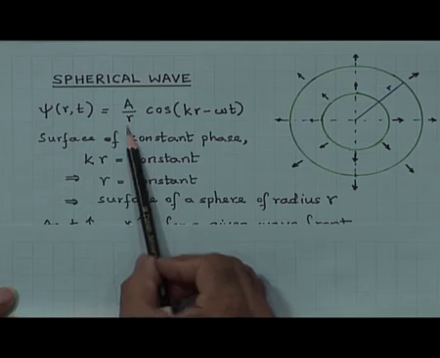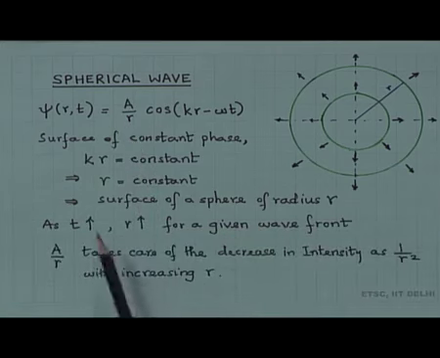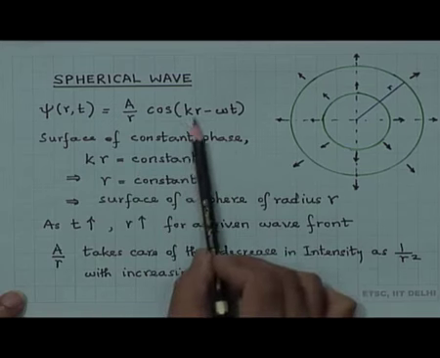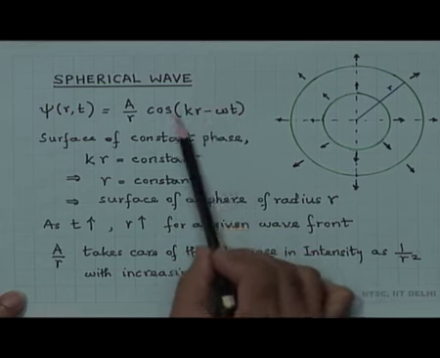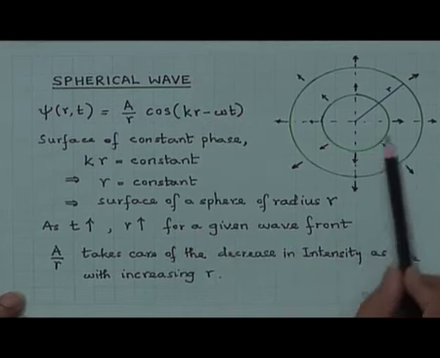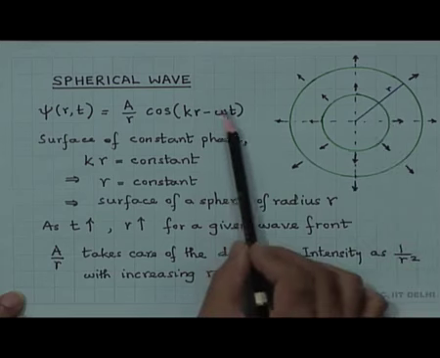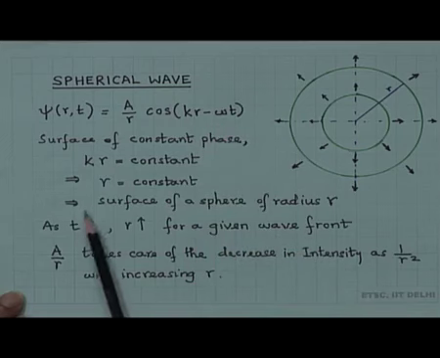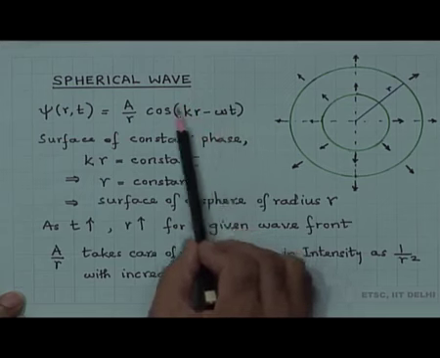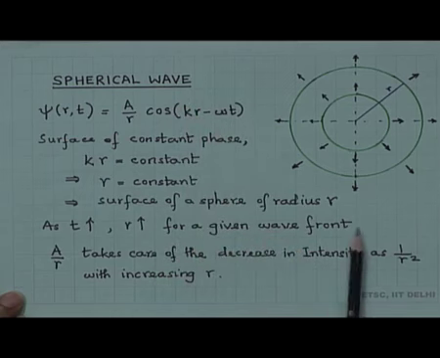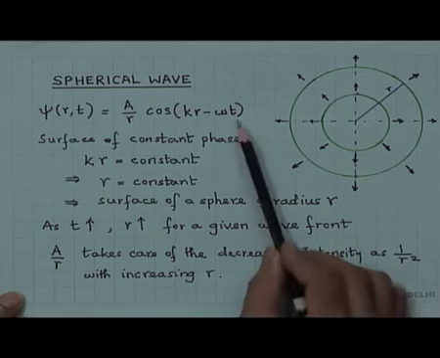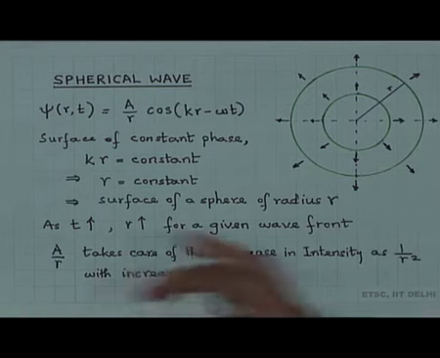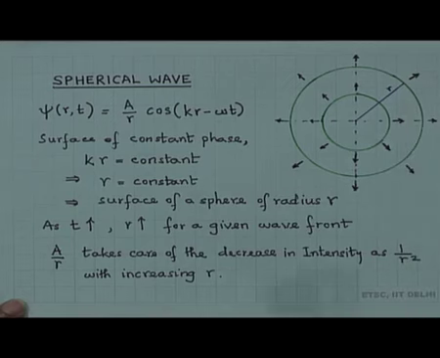What about the r which is here? We will see in a minute. As t increases, in this expression r has to increase so that the phase remains constant, because we are tracking a particular wave front. A particular wave front is defined by the phase being equal to a constant, and therefore, as t increases, r increases so that this remains constant for a given wave front, which means the spheres are expanding outwardly with the propagating time.